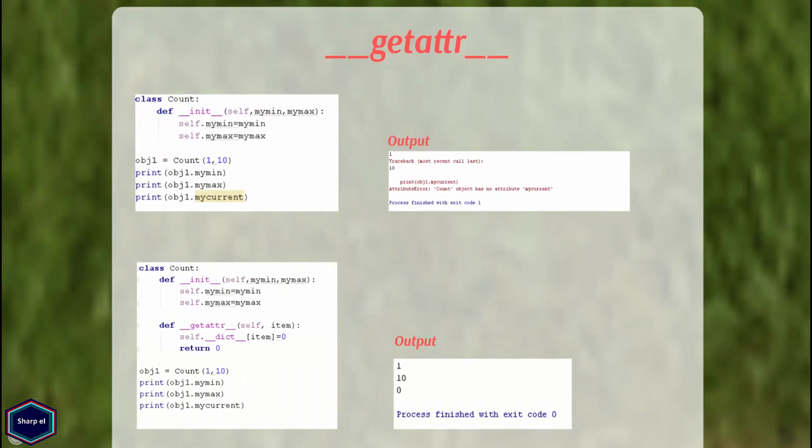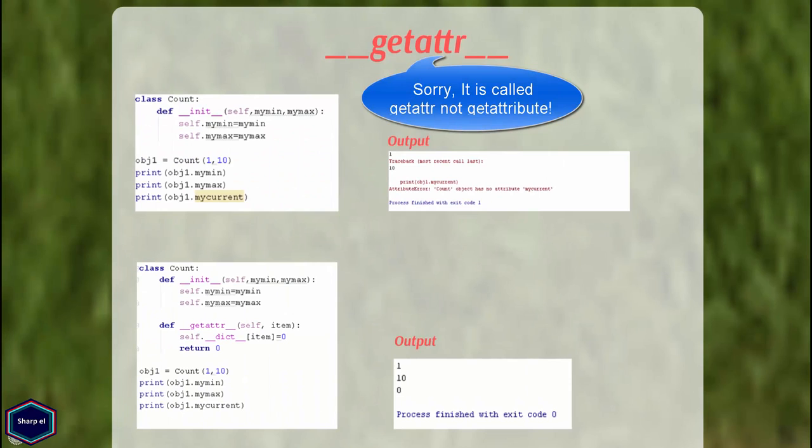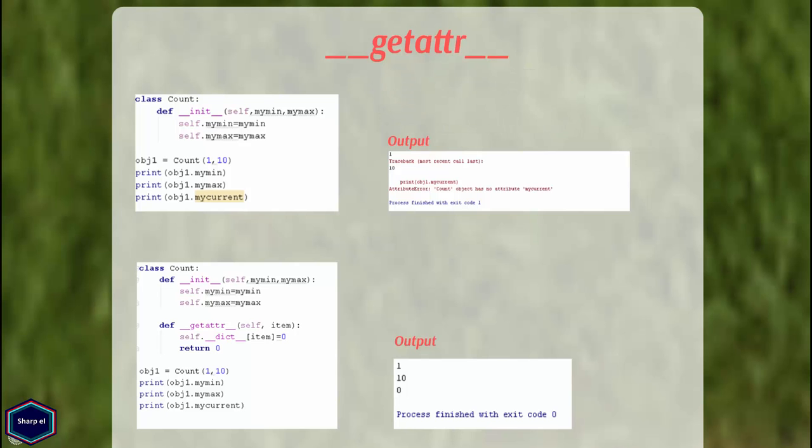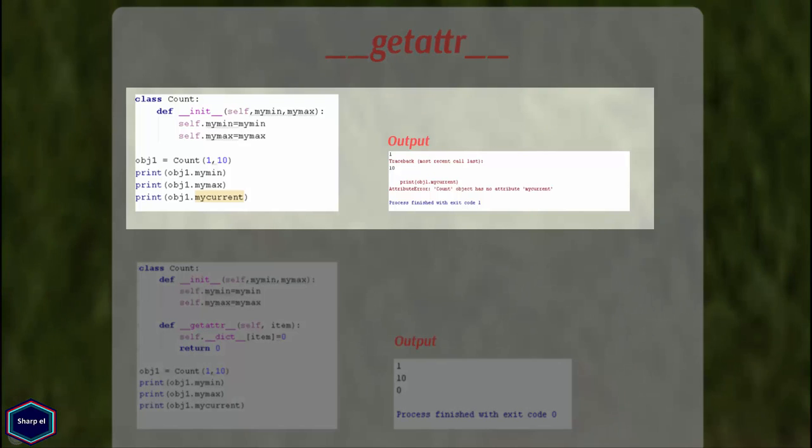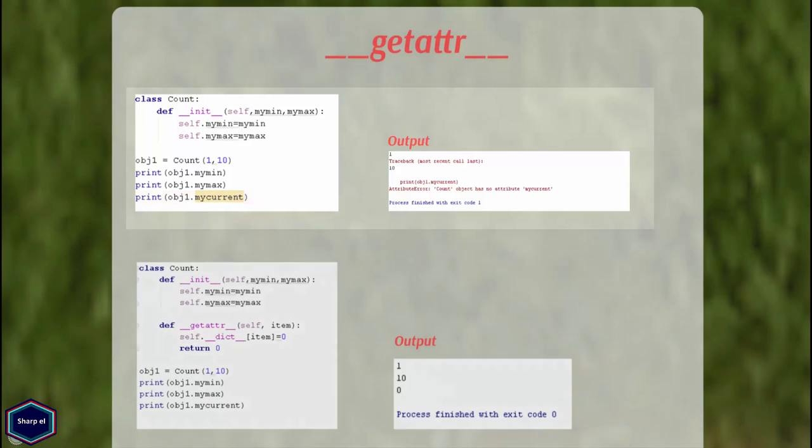Unlike other magic methods we have seen so far, the __getattr__ method is only invoked when you attempt to access an attribute that doesn't exist. So the __getattr__ method can be useful for catching and redirecting common misspellings, and giving warnings or raising an AttributeError exception. In the following example, my class Count has no __getattr__ method. Now in main, when I try to access both instance variables myMin and myMax, everything works fine. But when I try to access the myCurrent attribute, Python gives me an attribute error. That is, Count object has no attribute myCurrent.